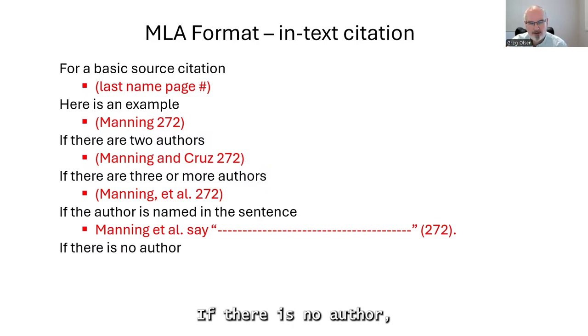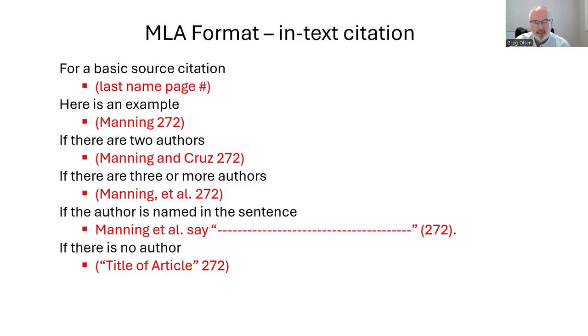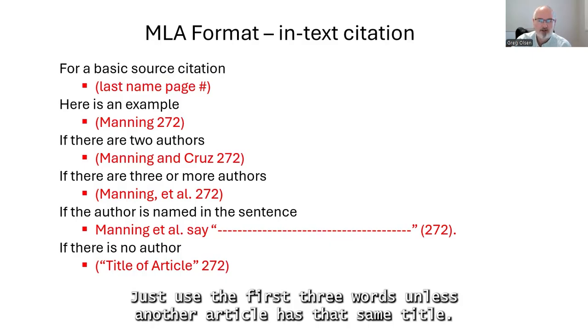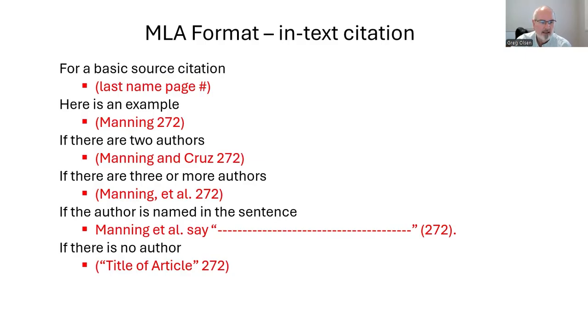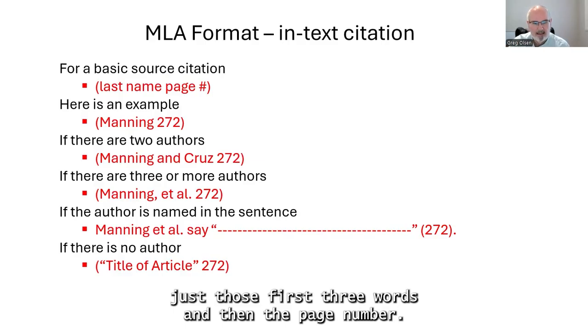If there is no author, then we'll use the title of the article. Now don't give the full title because again, we don't want to break up our writing too much. Just use the first three words unless another article has that same title. You'll see that the title is in quotation marks, but again, just those first three words and then the page number.